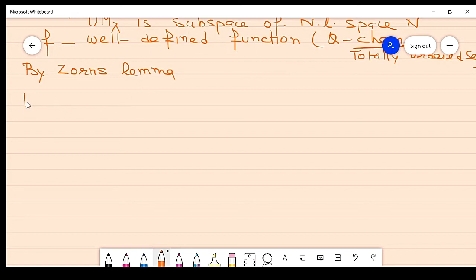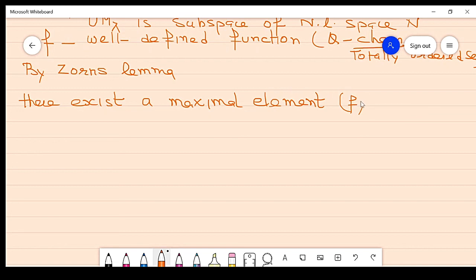So by Zorn's lemma, there exists a maximal element in P, right? So this maximal element is denoted by F. Here I can use F dash, because in the previous step, when we took the upper bound, I already used F in those values, so we write the upper bound as F dash.